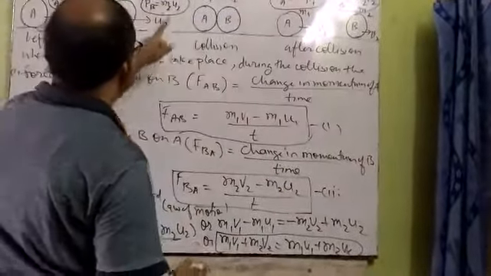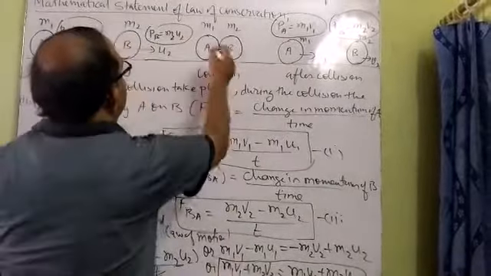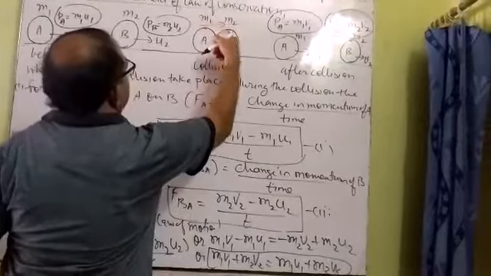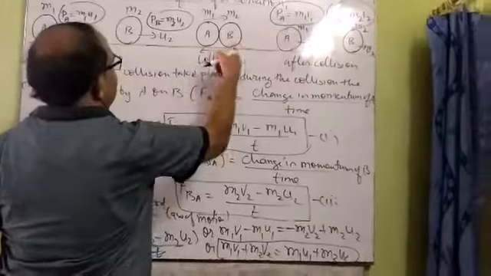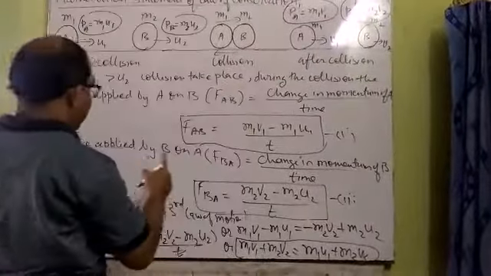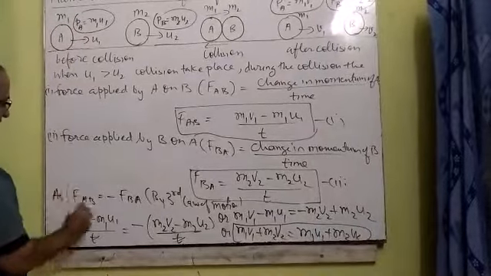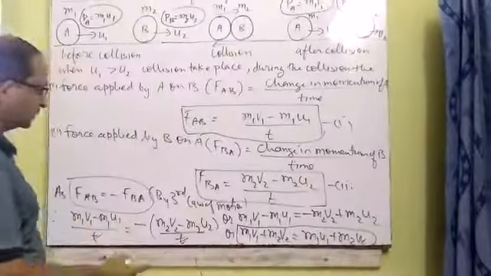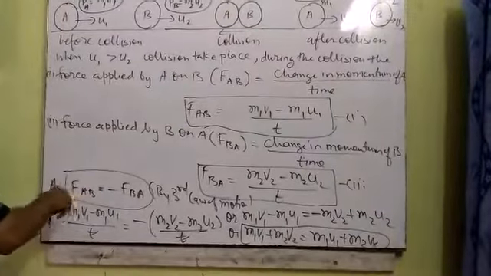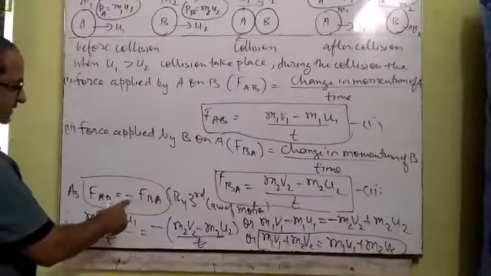As we know, the force applied by A on B is equal to the force applied by B on A, because A applied force on B in the forward direction, B applied force on A in the backward direction, and FAB is equal to minus FBA. This we have derived in the third law of motion: the force applied by A on B is equal to the force applied by B on A, but their signs are opposite.